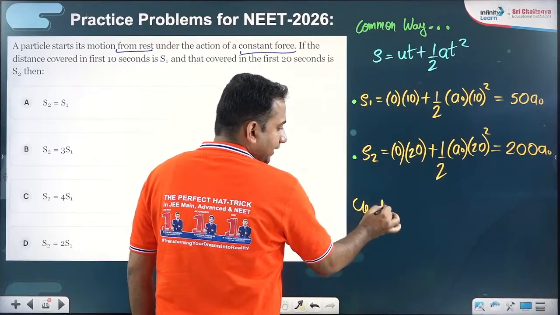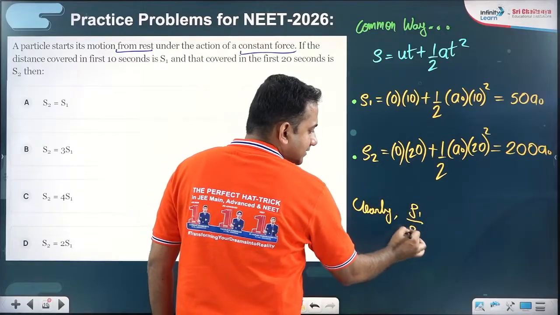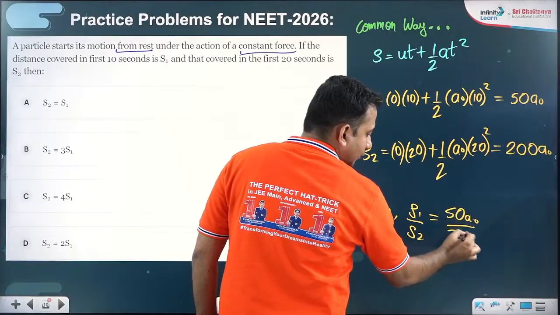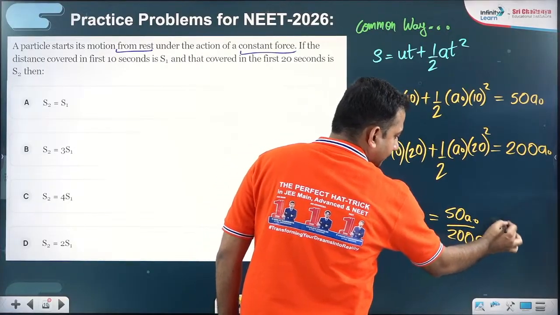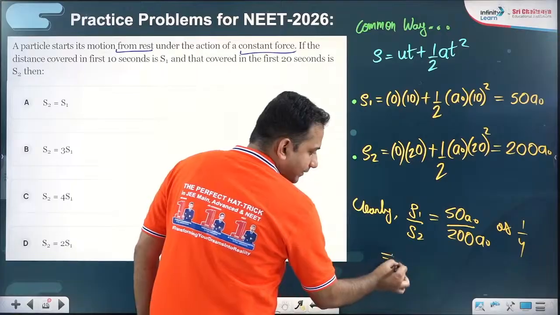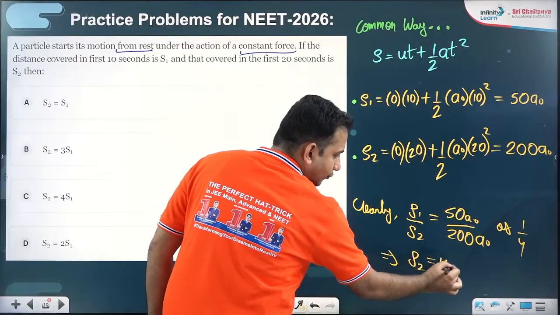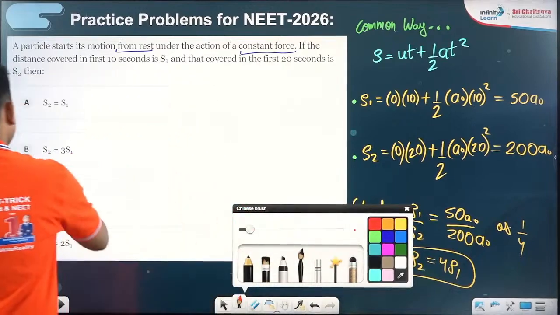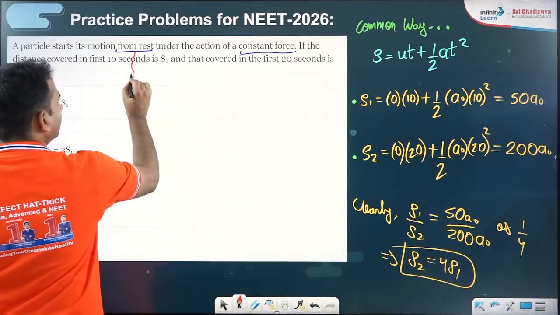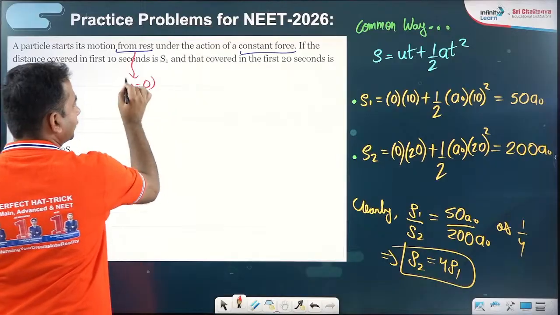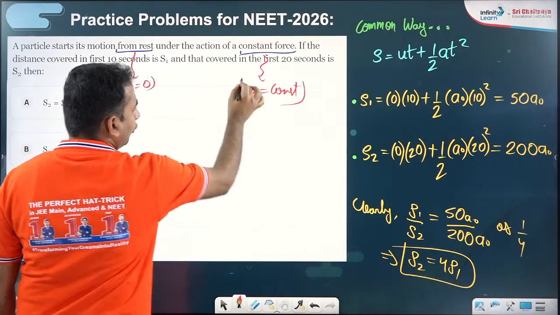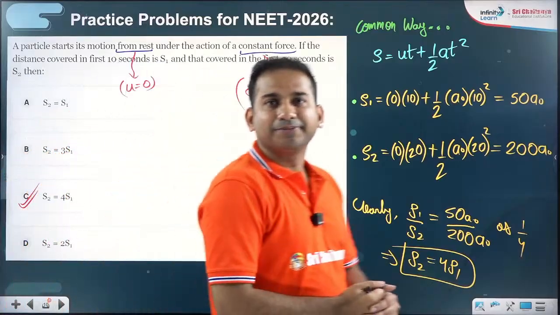Clearly, if you write, you will get S1 by S2 is equal to 50 a naught by 200 a naught, or 1 by 4. This implies S2 will be equal to 4S1. Once again, here U is equal to 0 and A vector is equal to constant.